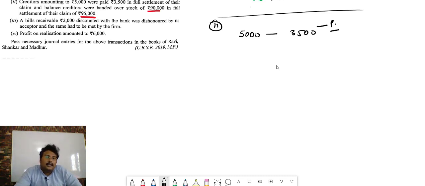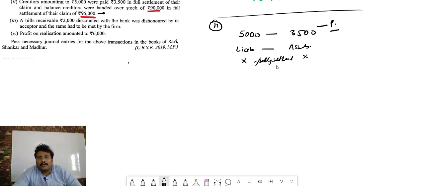Now here I told you that if any liability is fully settled by taking any assets, we don't pass the entry for the liability, we pass the entry for the assets. So we pass just the entry for 3,500. Now here, if there is confusion, first see the normal entry. We are paying to creditors. Who is receiving the money? Creditors account debit. What thing is going out from our business? Cash.